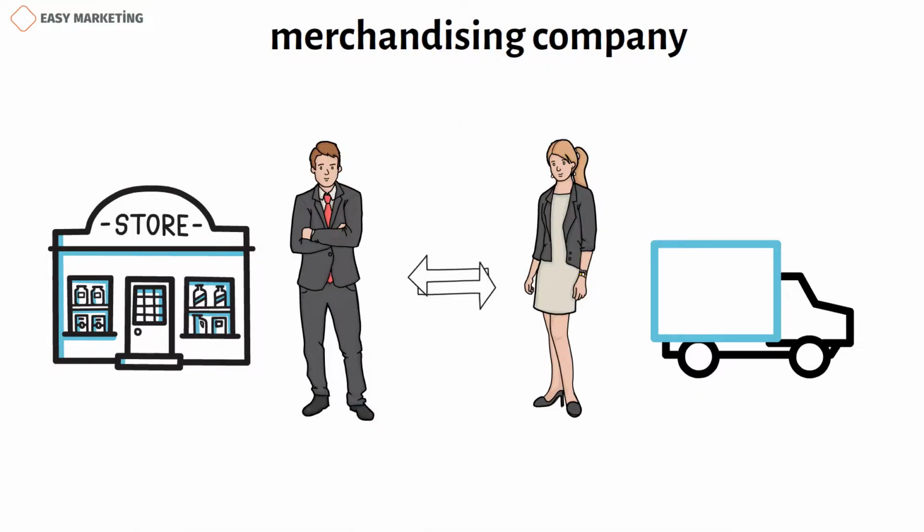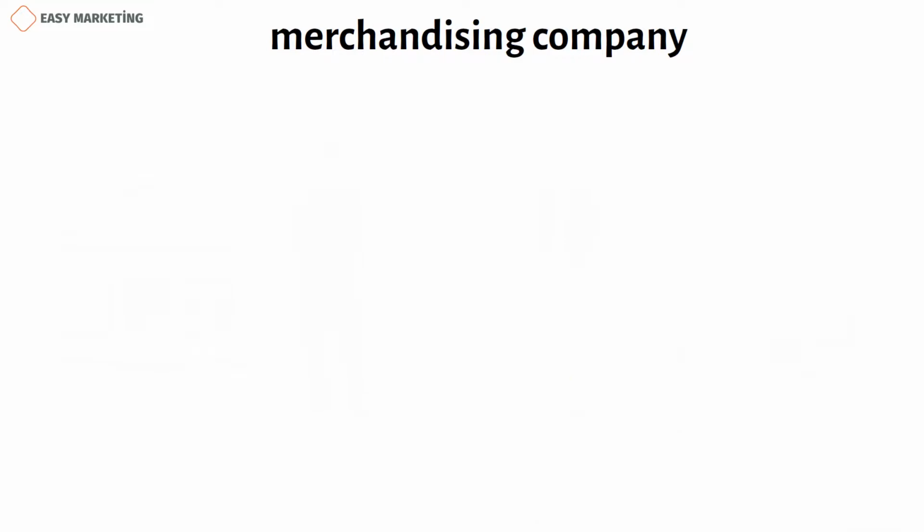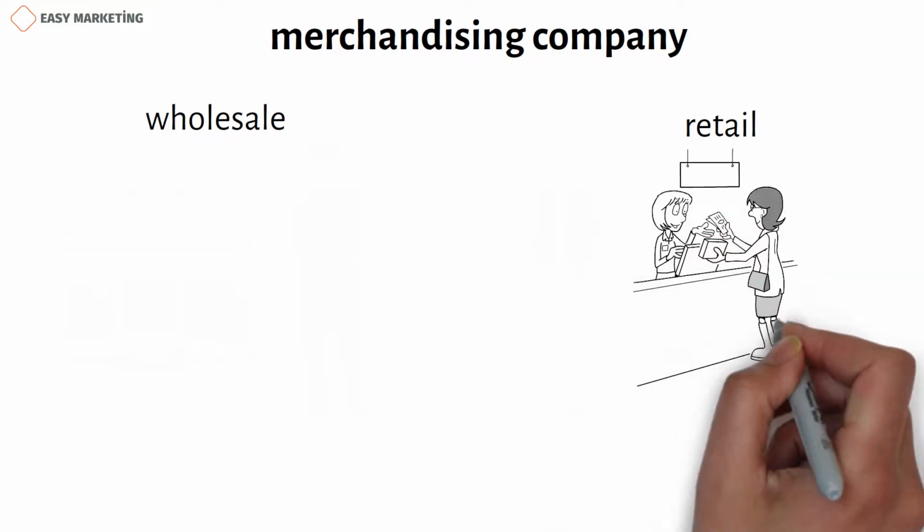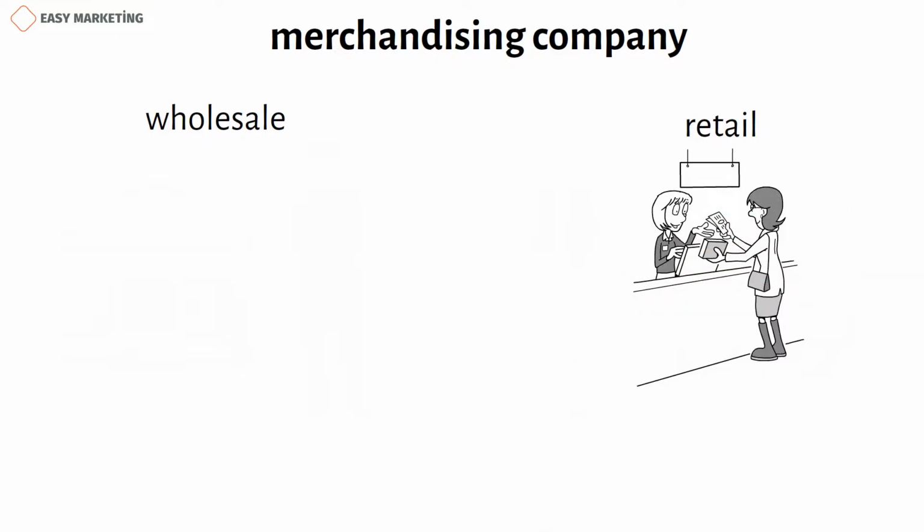A commercial company refers to a company that buys a finished product and resells it at a relatively higher price to make a profit. There are two types of trading companies: wholesale and retail companies. In the example just given, we see that Jacob is involved in retail sales, because he sells the products he buys directly to the customer.